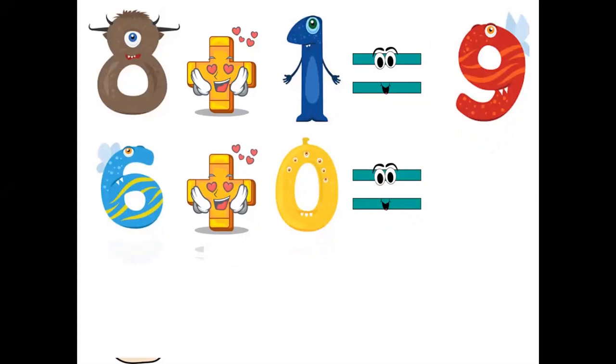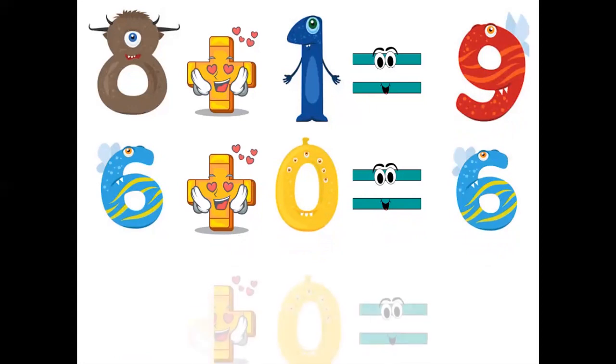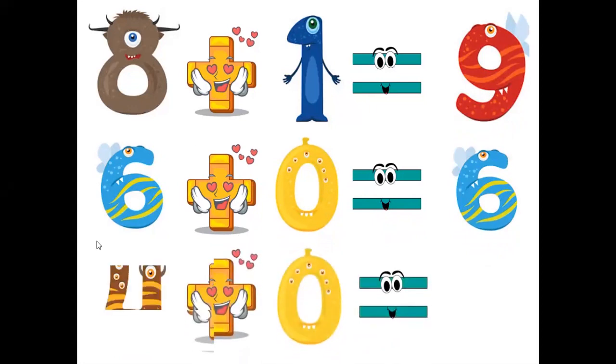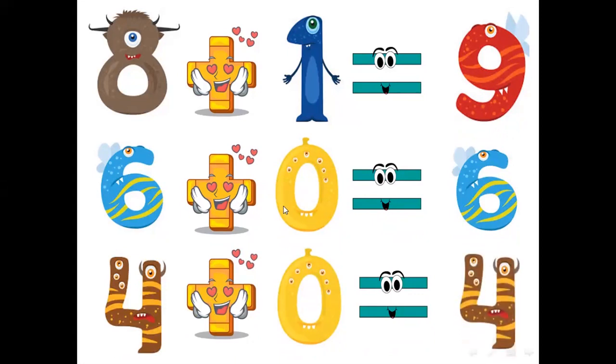Uh-oh, we can find 0 here. When we find 0 in any plus equation, it equals the same number. Any number plus 0 equals the same number. So here 6 plus 0 equals 6. The next one here is 4 plus 0 equals also 4.